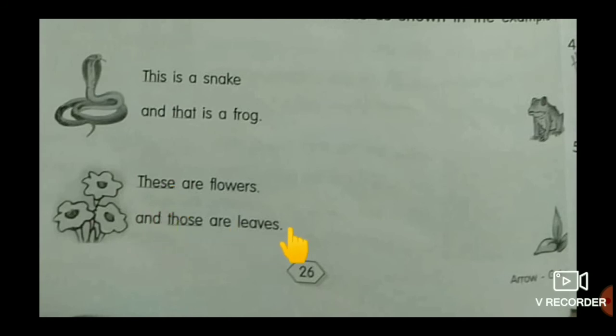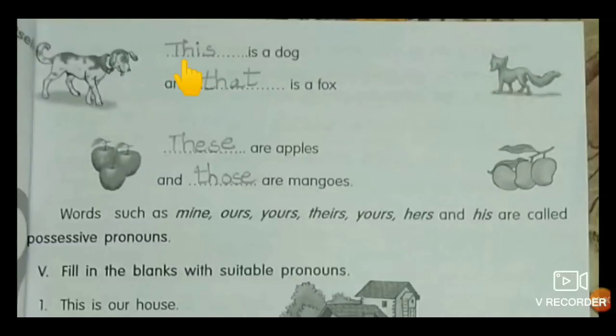And those are leaves. Why? Because those leaves are very far. That's why we use those. Here also more than one leaf. That's why we use plural form of those. Understood, children? Yes, moving on to page number 27. Here, which is the nearest one? Dog.